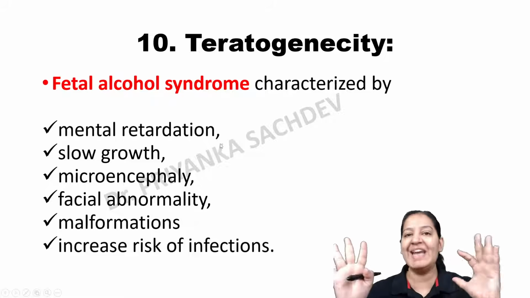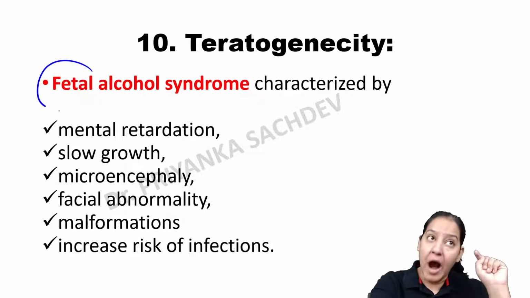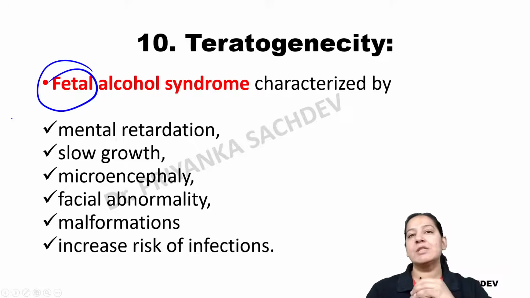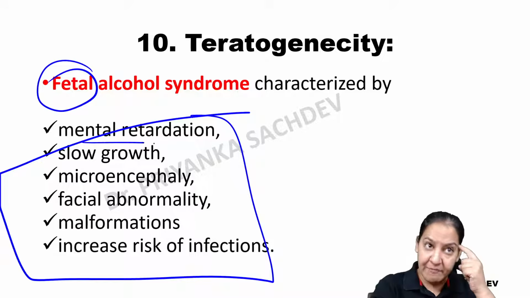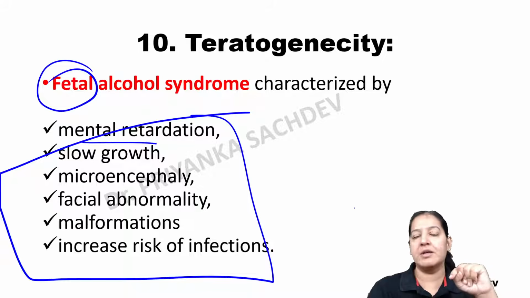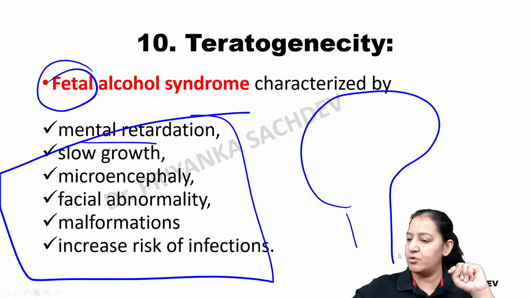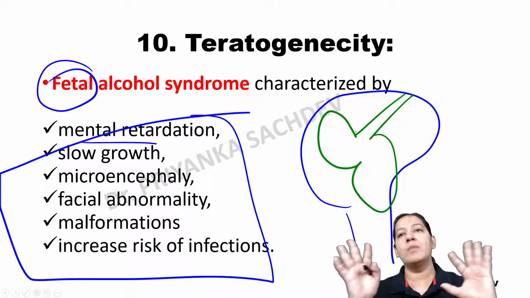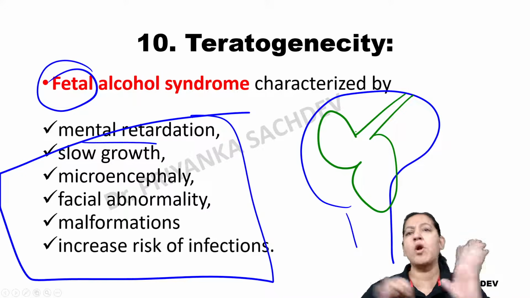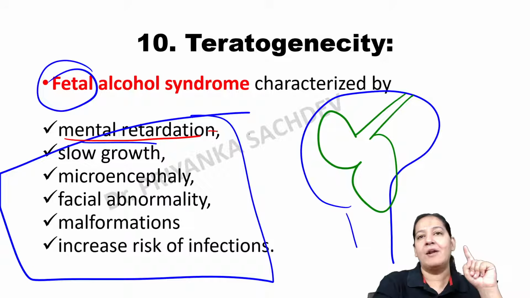If a pregnant lady consumes alcohol during pregnancy, it can cause harm to the fetus. What will the fetus have? The fetus will have mental retardation inside the uterus of the mother. Imagine, she is a pregnant lady. This is the uterus, and this is the fetus inside the uterus. If this lady is consuming too much alcohol, or even a small amount of alcohol during pregnancy, this fetus will have mental retardation.